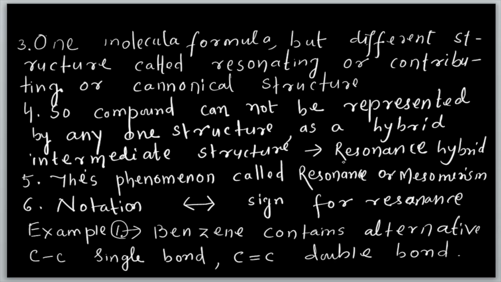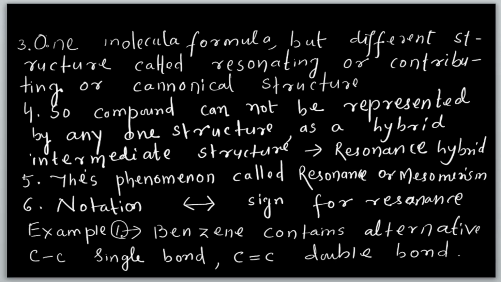That is why it is represented by a hybrid intermediate structure, called the resonance hybrid, and the process is called resonance or mesomerism. Notation. Now see, this type of notation is used for resonance.